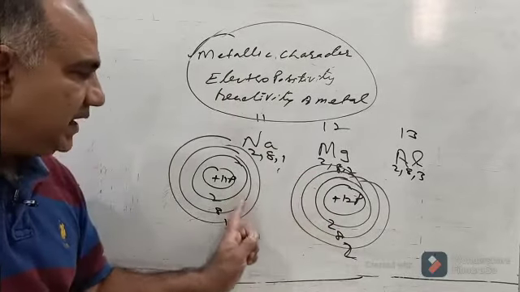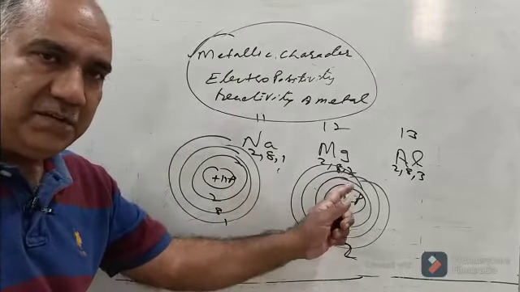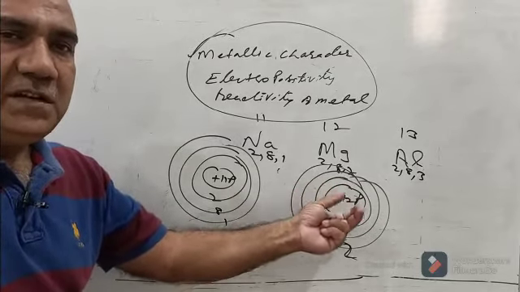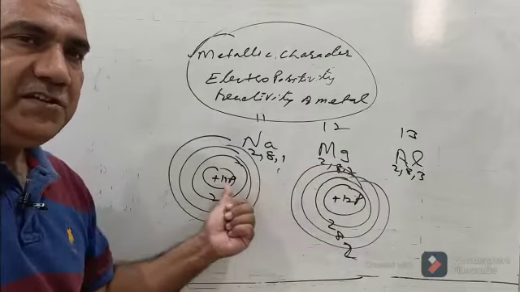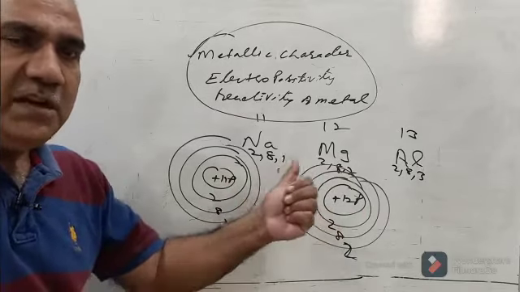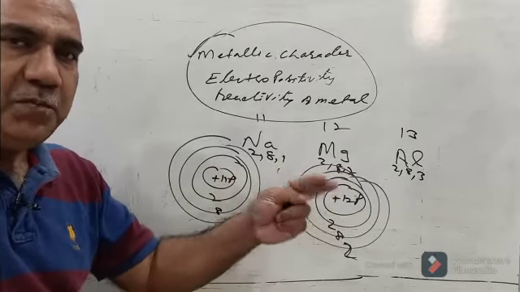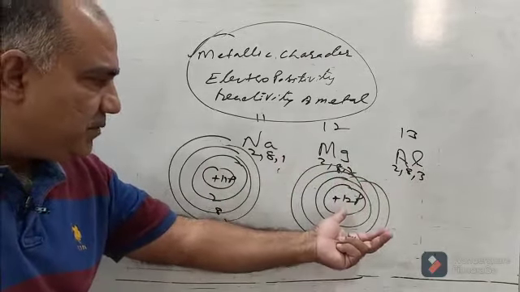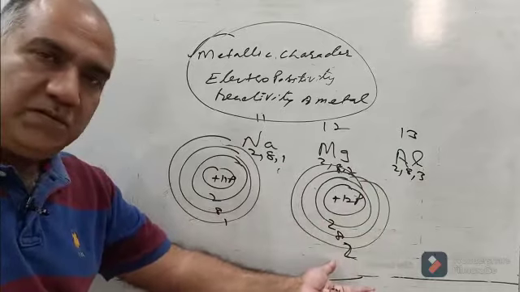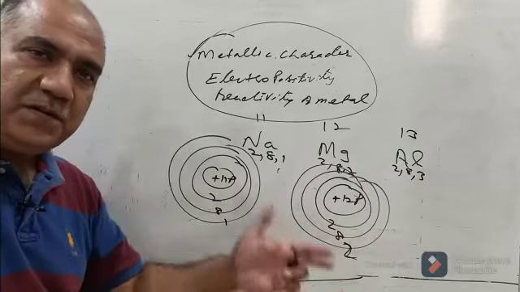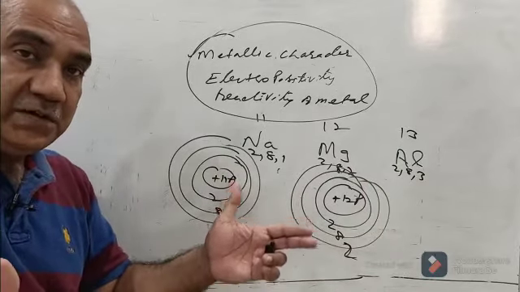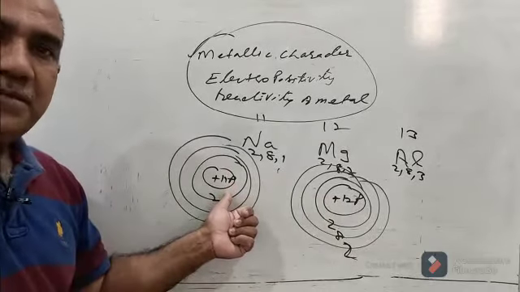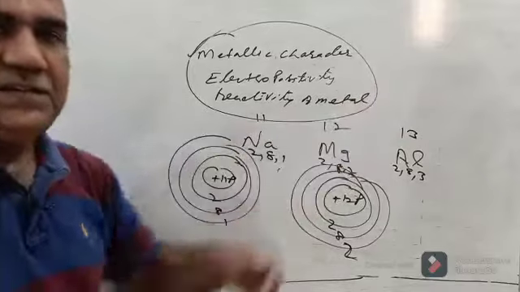And the reason is, as we move from left to right across a period, the net positive charge on the nucleus increases because we have arranged elements in increasing order of atomic number, and atomic number is nothing but the number of protons present in the nucleus of one atom of that element. So here positive protons are increasing, and electrons are also increasing. So the electrostatic force of attraction is greater in magnesium than it is in sodium. It will further increase in aluminium.